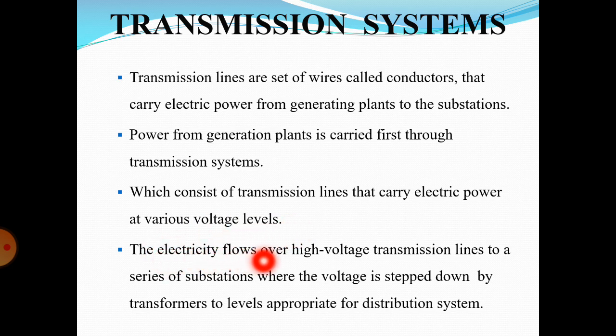Okay, the electricity flows over high voltage transmission lines.